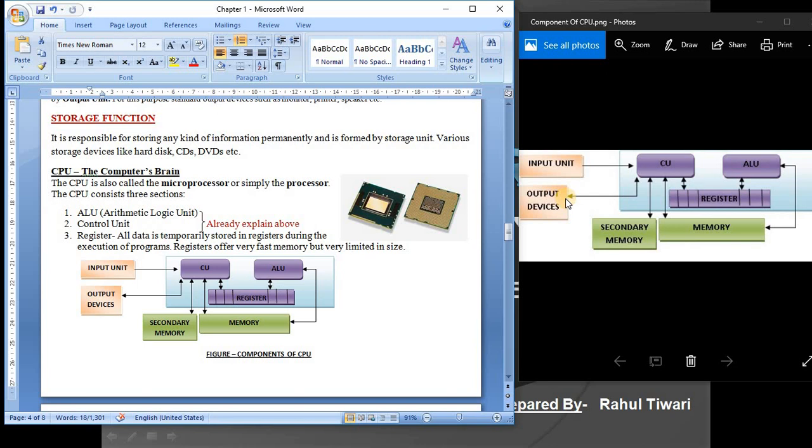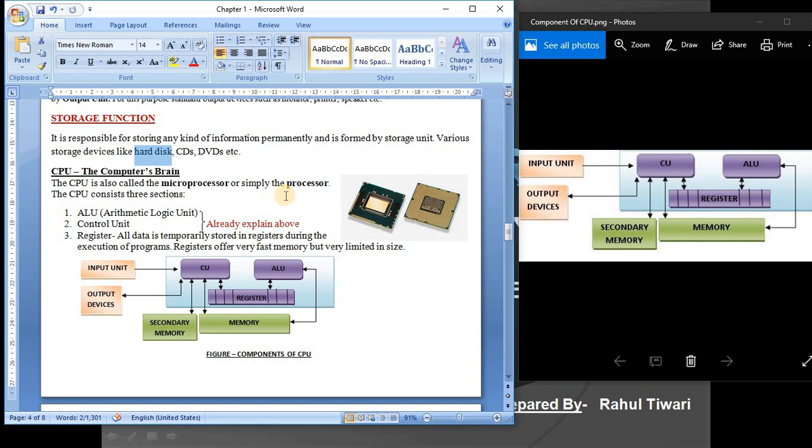When you are taking your output, or before taking the output, if you want to store your data permanently so that in future if you require it you can see your data, then secondary memory is required. The examples of secondary memory are CDs, DVDs and hard disk.